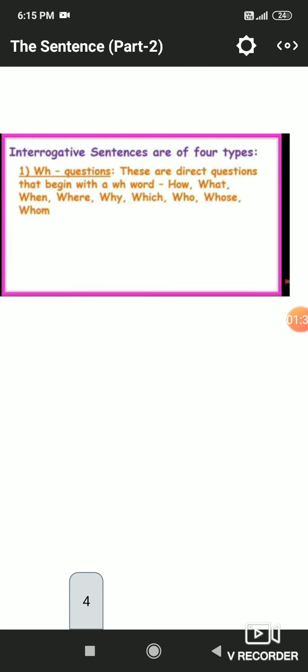Now we will discuss its subclassification. Interrogative sentences are of four types. The first type is WH questions. When we use a WH family word at the beginning of a sentence to ask a question of someone, such sentences are known as WH questions.